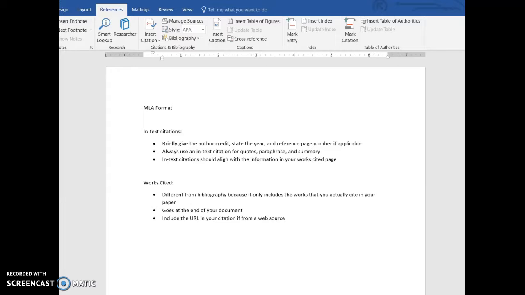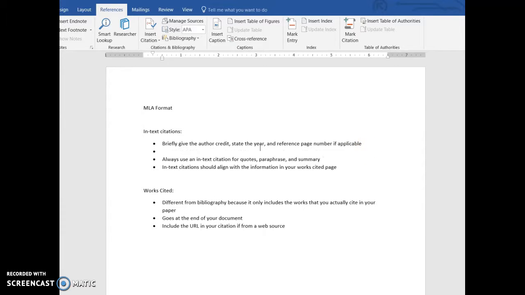Just a general overview of in-text citations is that, in our case, in-text citations will give the author credit, state the year, and reference the page number if applicable. And so it'll look something like this. It'll be a parenthesis with the last name of the author, a comma, the year of publication, and the page number if applicable, all separated by commas. Close your parenthesis and then put the period inside the quotation mark.